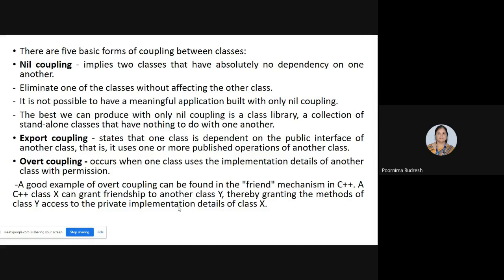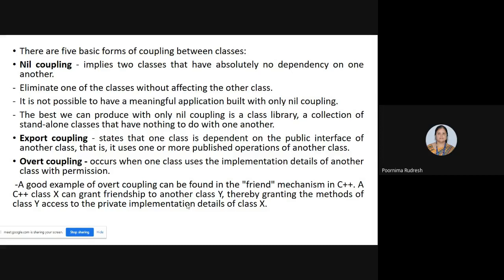Why? Because nil coupling supports only the creation of classes that are not dependent on each other. If there is a dependency, then we cannot achieve nil coupling. Clear? Hence, meaningful application development is not possible with nil coupling. So if you want to develop an application, we have to use other types of coupling techniques.